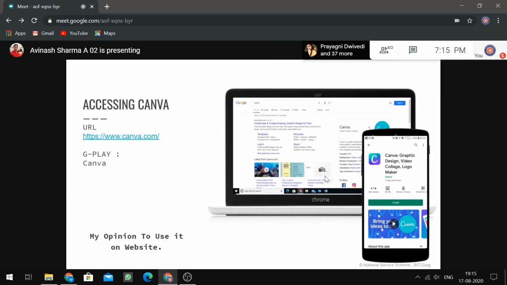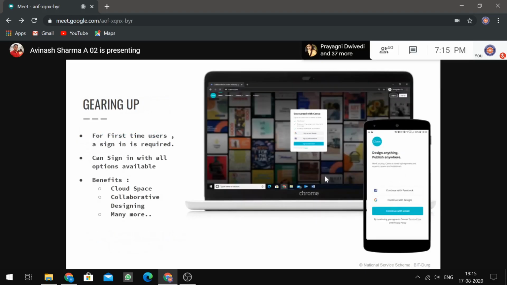Let's move forward. So, gearing up, when you enter the Canva website for the first time, it requires sign up. The sign up can be done with a Google account, Facebook, or email. There are a lot of benefits of signing up because it gives you cloud space, collaborative designing, and many more. You will find it as the session proceeds.